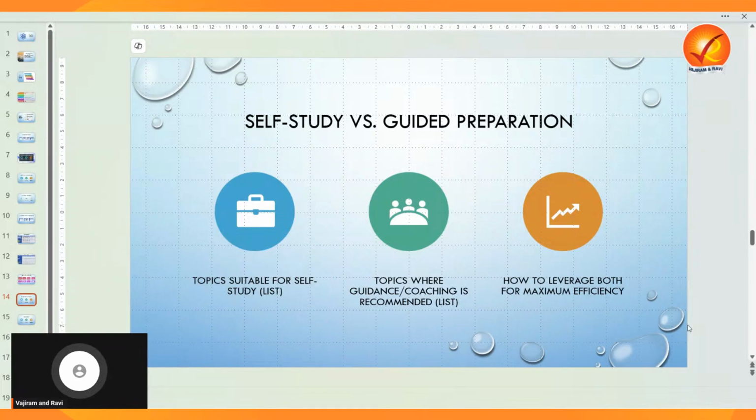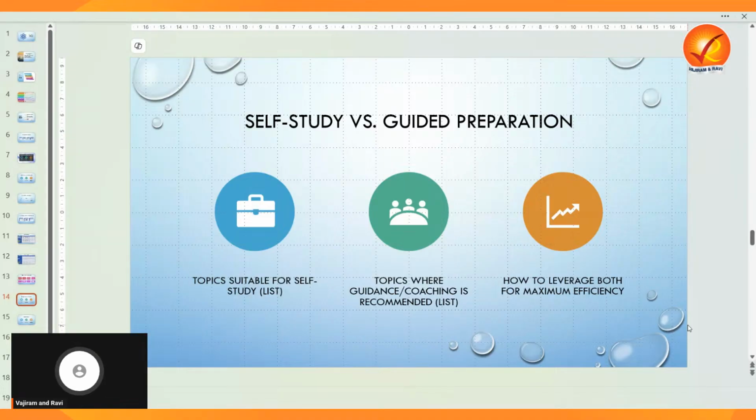Now we begin with general geology and geomorphology. These are the fundamentals. This logical progression ensures, especially, a strong conceptual base before moving to the advanced topics. But not all topics require the same approach. Some are ideal for self study, while others benefit from expert guidance. Expert guidance means what? It may be a mentor, or your seniors who appeared for geology optional. You can take any academy for this approach.